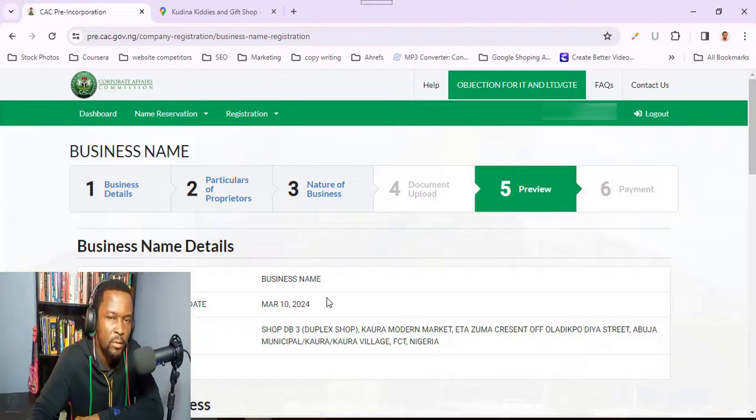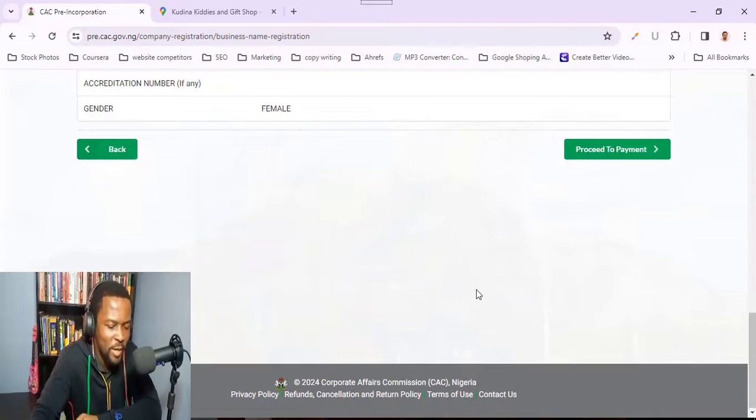It will be queried, and you need to respond to that query, and that will delay the time of your approval. I'm done checking out my own, and everything seems to be in order. But if your own is not in order, you can hit the back button and go back to the step you want to make corrections. Okay, but mine is in order, so I'll just go ahead and click proceed to payment.